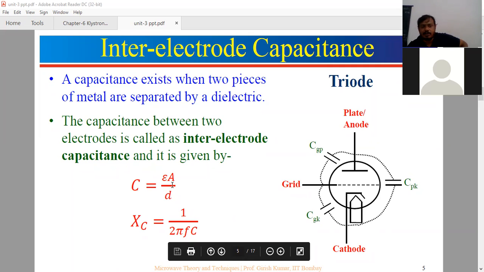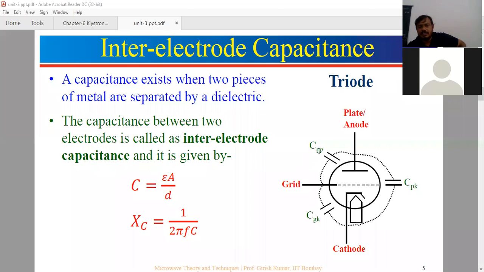Now what is the capacitance actually? C is equal to epsilon A by d, and XC, the reactance of the capacitance, is 1 by 2 pi FC. Suppose F is very large, at microwave frequency range, more than 1 gigahertz. Then what about the reactance? The reactance is very less, since it is inversely proportional. Very less means there is a scope of short circuit between anode and grid.